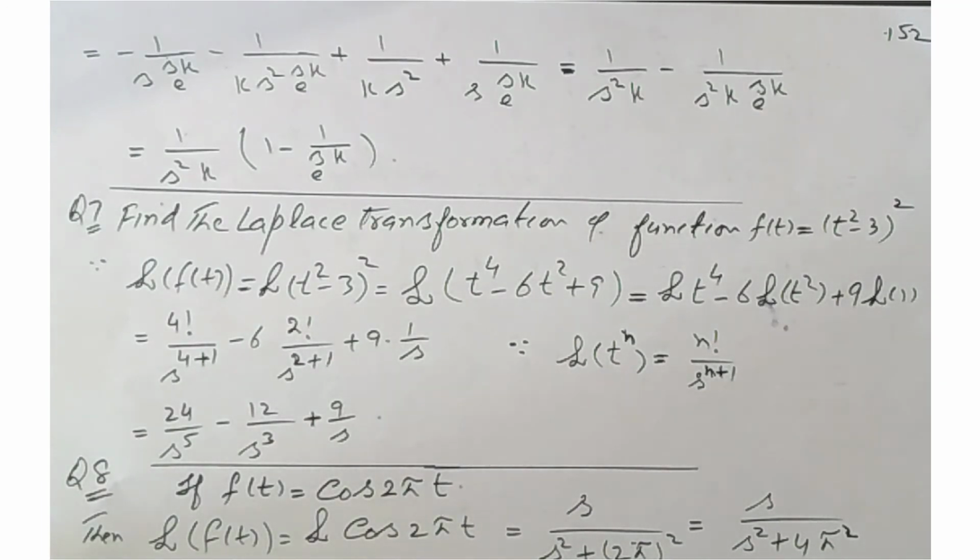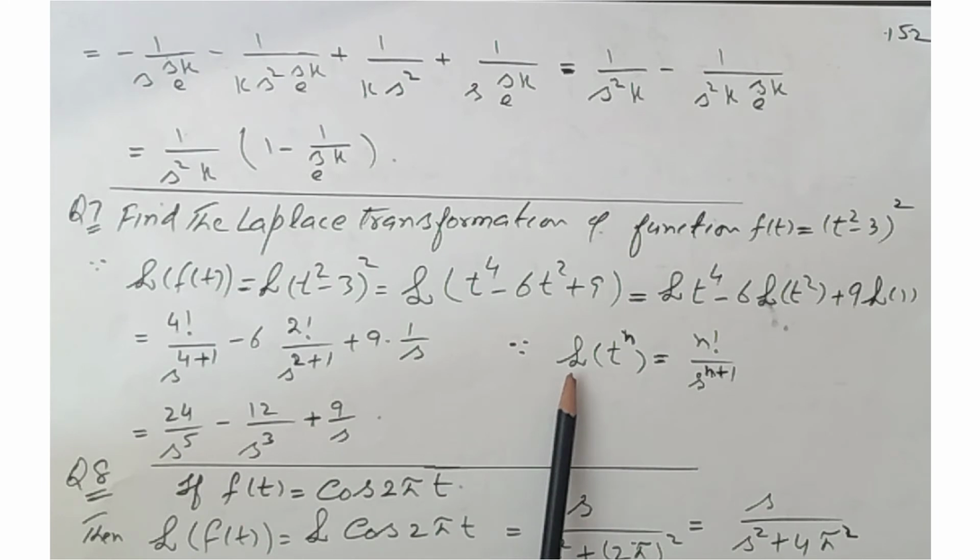Now question 7, find the Laplace transformation of the function f of t which is equal to t square minus 3 whole square. Now Laplace of f of t equal to t square minus 3 whole square, we expand the square over this term, taking separately the Laplace of each term: Laplace of t^4 minus 6 Laplace of t square plus 9 into Laplace of 1.